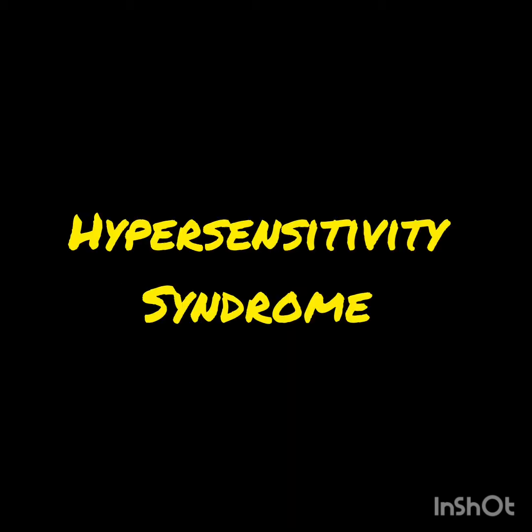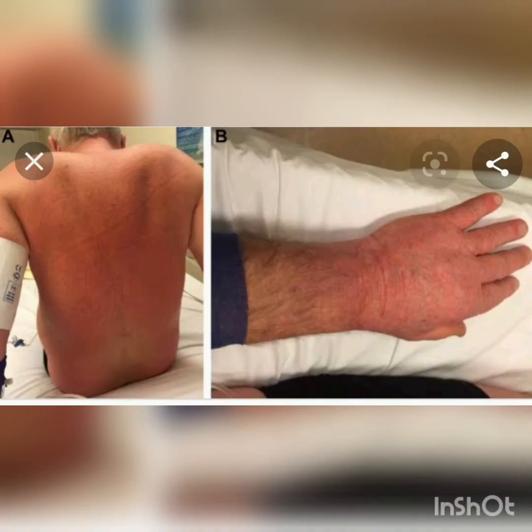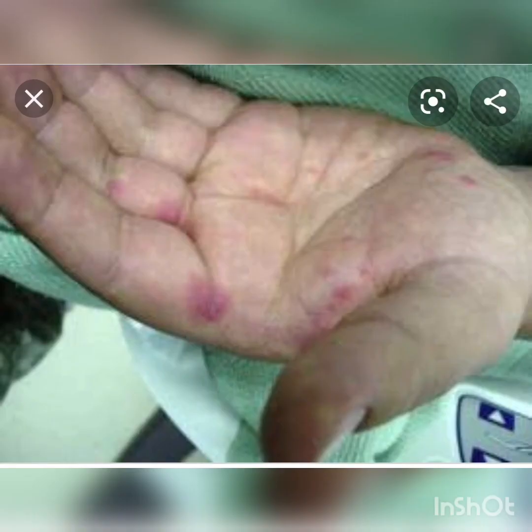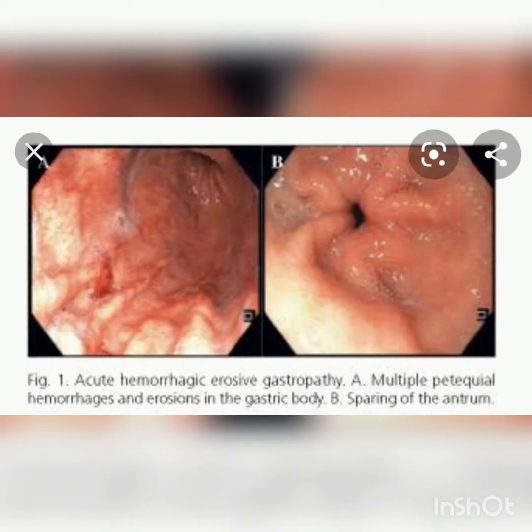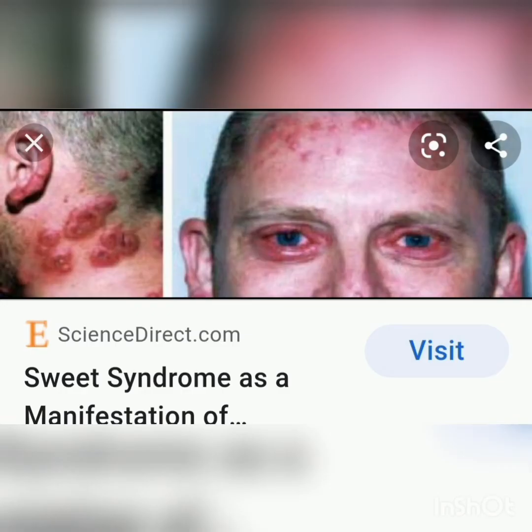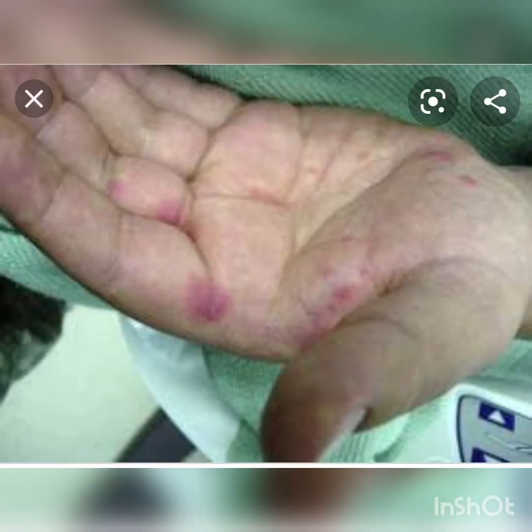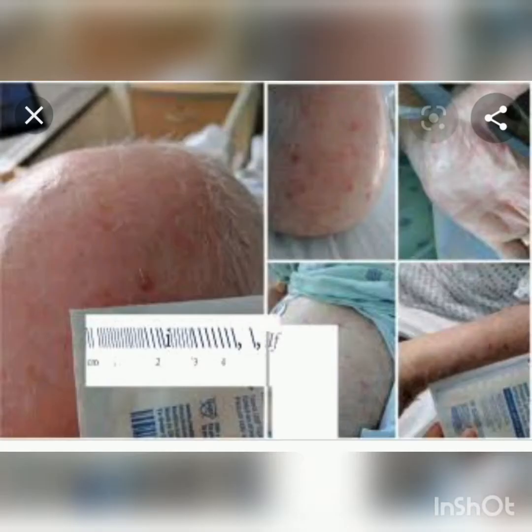It can also cause a hypersensitivity syndrome, which usually occurs within 1 month of usage of azathioprine in about 2% of patients. In this syndrome, it can cause fever, malaise, myalgia, arthralgia, leukocytosis, nausea, vomiting, diarrhea, renal or hepatic toxicity, pancreatitis, hypotension, and cardiogenic shock. In this syndrome, lesions can also occur, like Sweet syndrome-like lesions, erythema nodosum-like lesions, and also lesions like acute generalized exanthematous pustulosis and leukocytoclastic vasculitis-like lesions.